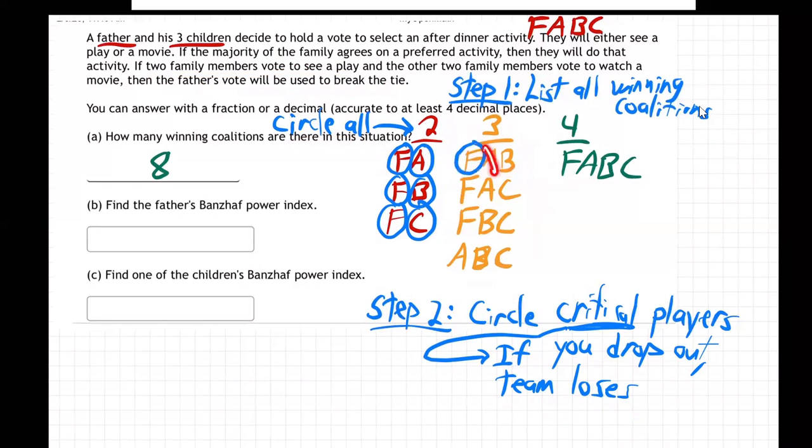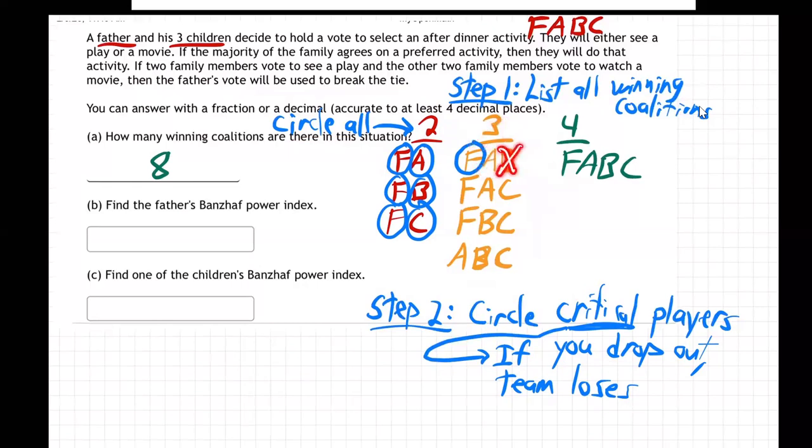Now, how about A? If A drops out, what are they left with? Father and B. Are they going to lose? No, father and B is enough to win because you still have two and you got father. Right? If you have two and you have father, you win because father breaks the tie. So that means that A is not critical. A could drop out and they're still going to win. They don't have to have A. A is not critical.